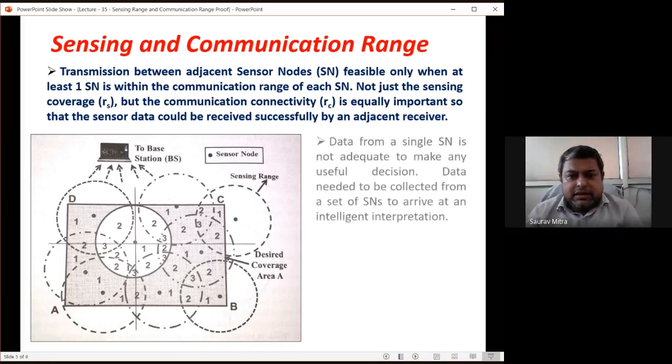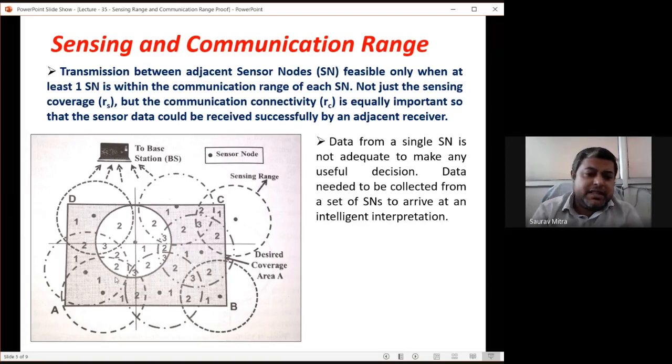Now after this explanation, let us go through not just sensing coverage but also communication connectivity. What is sensing coverage? If you check this area, we are not interested in it because it is beyond the area of concern, so sensing it is no point. But this area is the area of concern because it is sensing within ABCD. So ABCD is our area of concern.